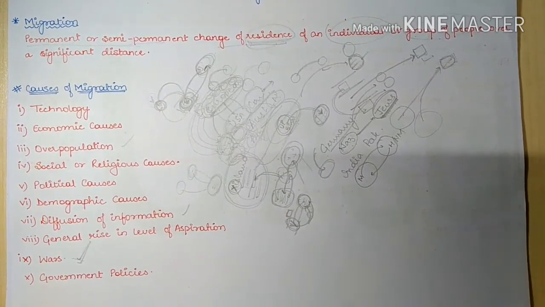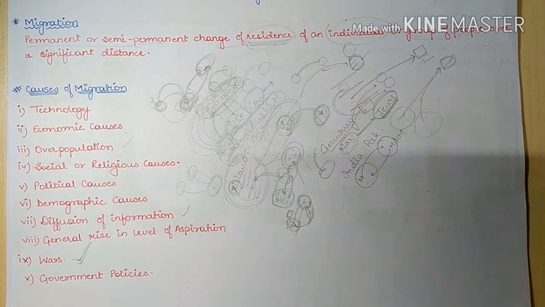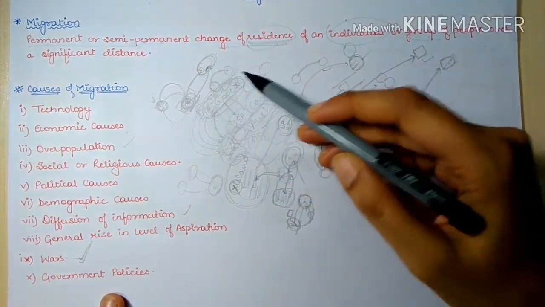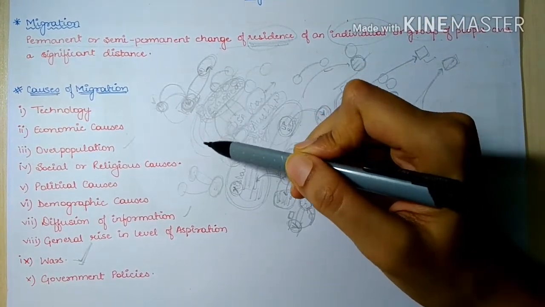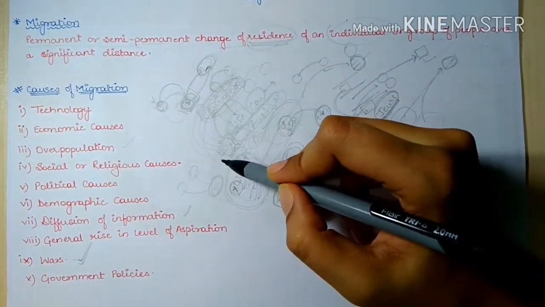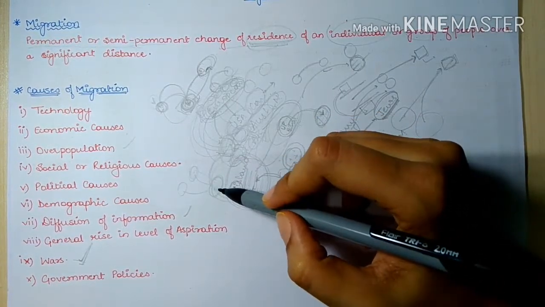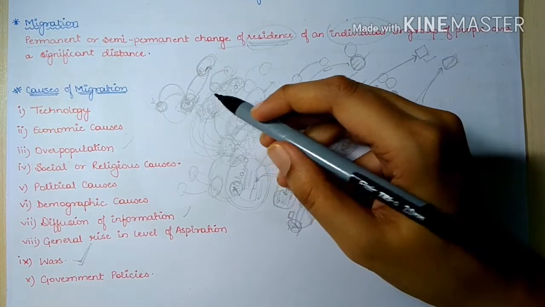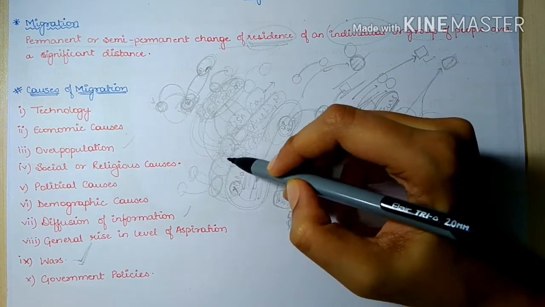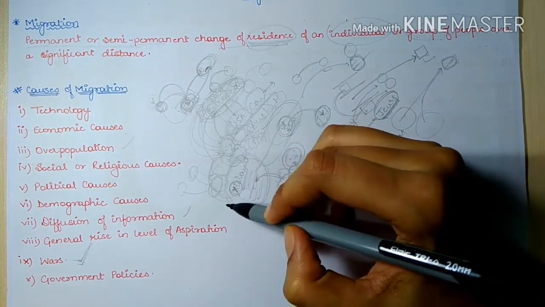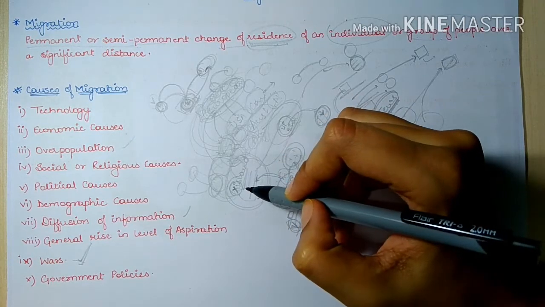Now, government policies of a particular country can be both favorable and can also adversely affect the pattern of population migration. For example, when Europe was overpopulated during the time of industrialization, Europeans, because they had captured North America, gave people the opportunity that if you migrate to North America, you will have a huge amount of arable land made available to you.